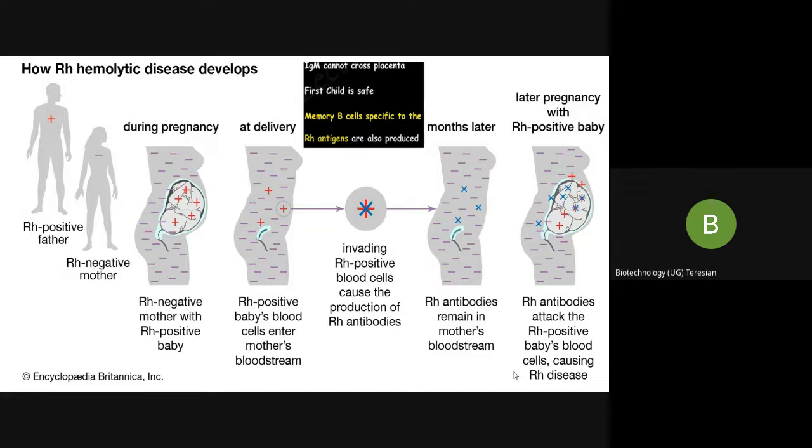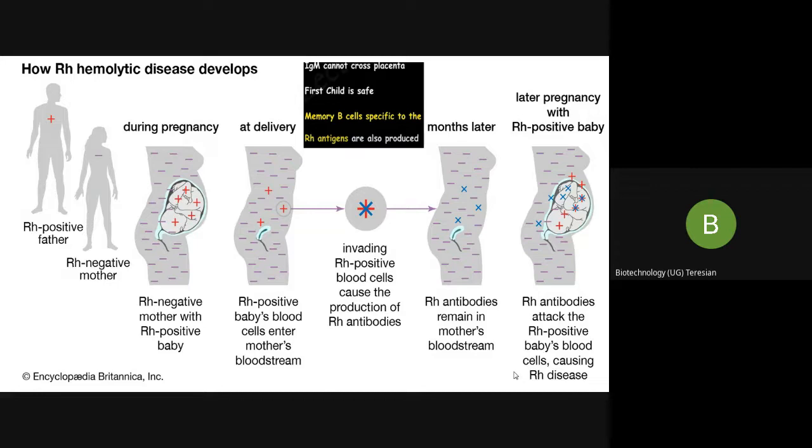Suppose the mother is Rh negative. This means Rh antigens are absent in the mother's RBC, and she is pregnant with the first child, and the fetus is Rh positive. So the fetus has inherited the Rh antigen from the father.